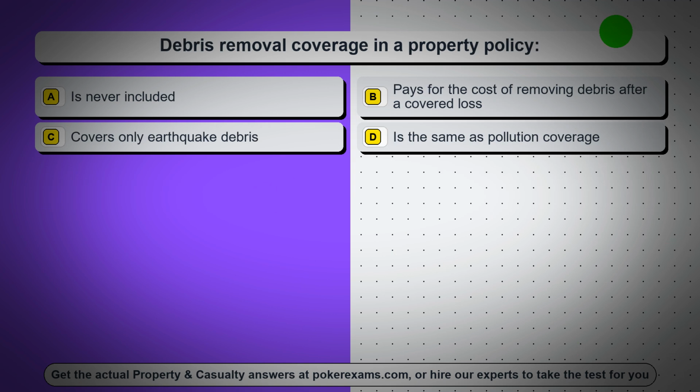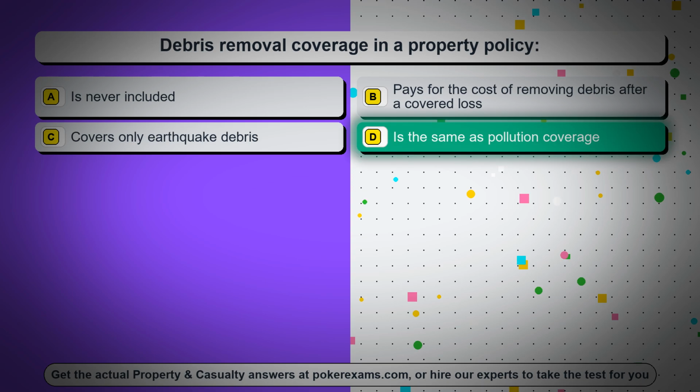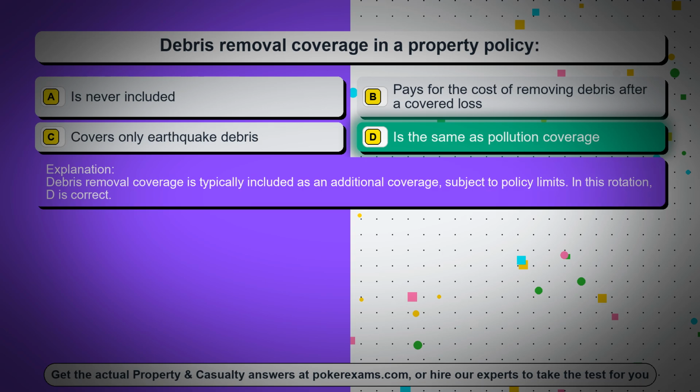Question 8. Debris removal coverage in a property policy. Option A. Is never included. Option B. Pays for the cost of removing debris after a covered loss. Option C. Covers only earthquake debris. Option D. Is the same as pollution coverage. The correct answer is Option D. Is the same as pollution coverage. Debris removal coverage is typically included as an additional coverage, subject to policy limits. In this rotation, D is correct.